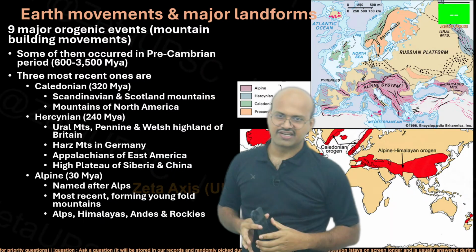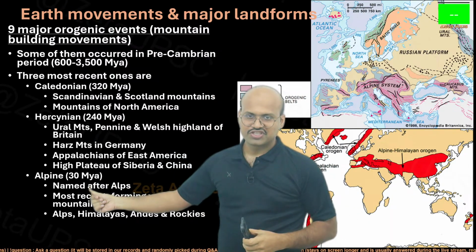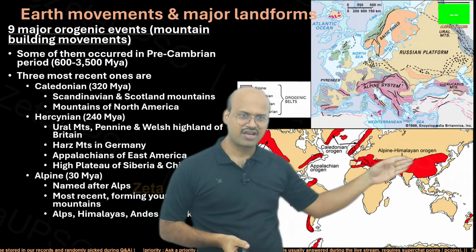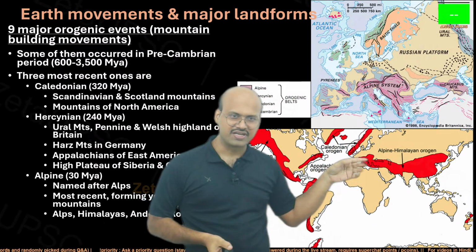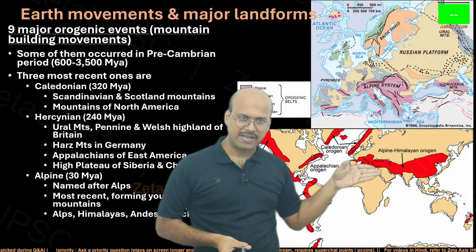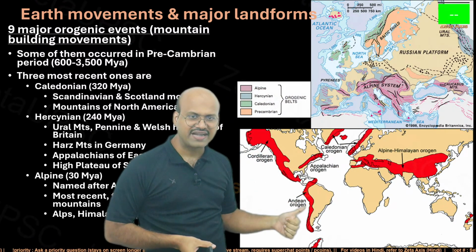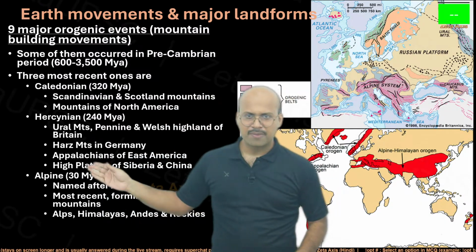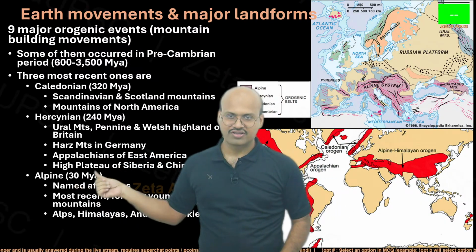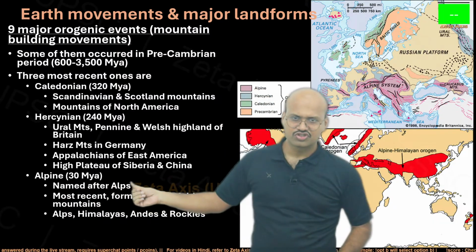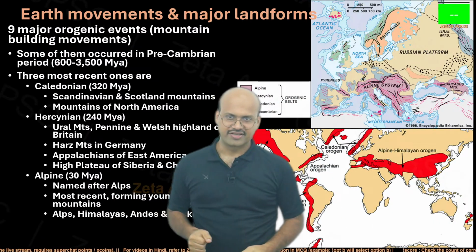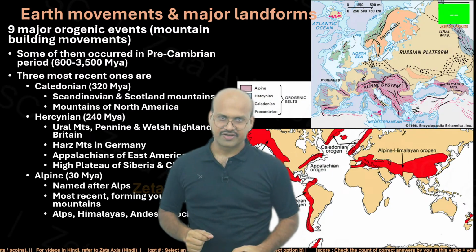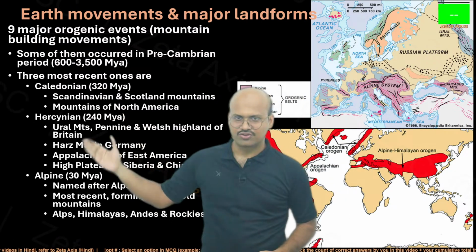And then the most recent one is the Alpine one, which is named after the Alp mountains. Here we can see the extent of the Alpine Himalayan orogeny belt. During this period, not only the Alps and Himalayas, but also the Rockies and Andes were formed. All these formations occurred in the Alpine era, which occurred around 50 to 30 million years ago. All these years are basically estimates. We will see slight variation in different books, but they are mainly classified into these 3 groups.